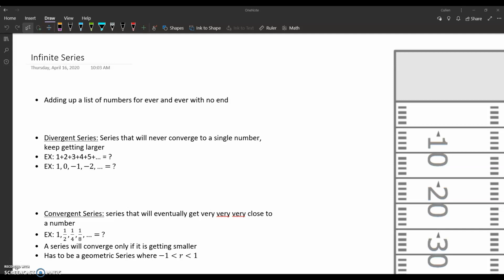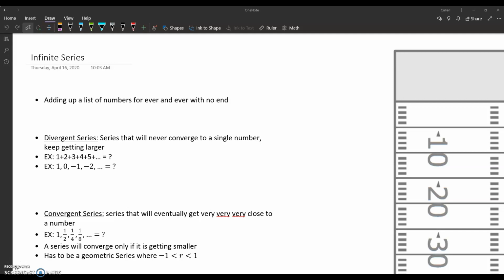And if you see a football field on the side of the screen, we will get to that in a second. But first of all, I want to talk about what an infinite series is, and then talk about the two kinds of infinite series that you can run into. First of all, an infinite series is adding up a list of numbers forever and ever with no end, which doesn't sound very eventful. And the reason for that is that a lot of them are going to be what's called divergent series.